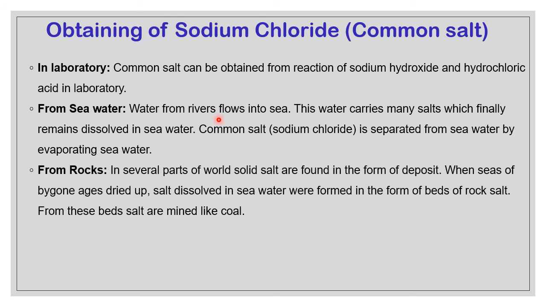Otherwise, one more method is there, from rocks. Whatever dry area we see today, once upon a time, some millions of years ago, there was sea. The sea, due to some reason, dried up. Now it has become desert. All these are natural processes. In the drying process, some salts were left there. They were a part of the seawater, and we get them in the form of rocks. They are called salt rocks.